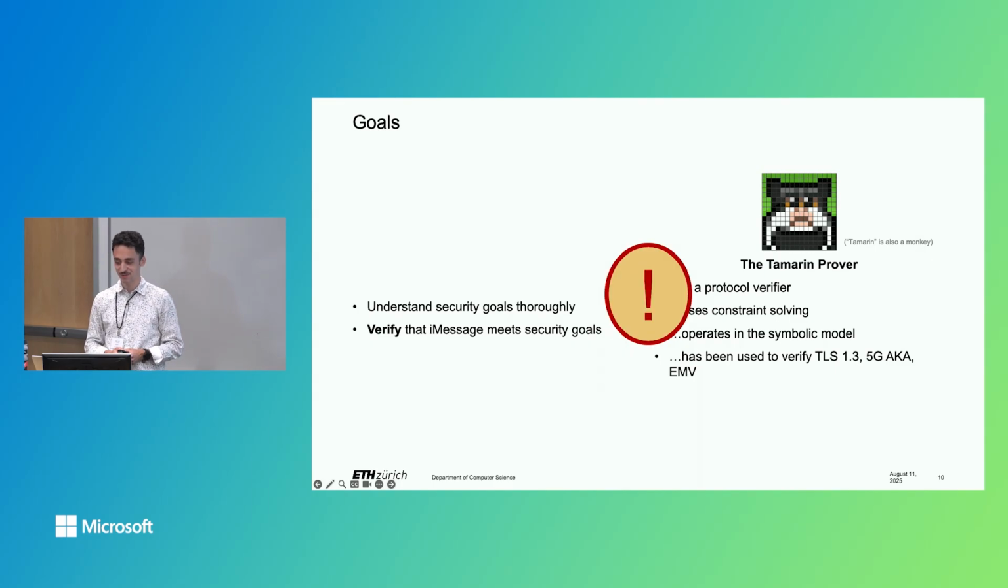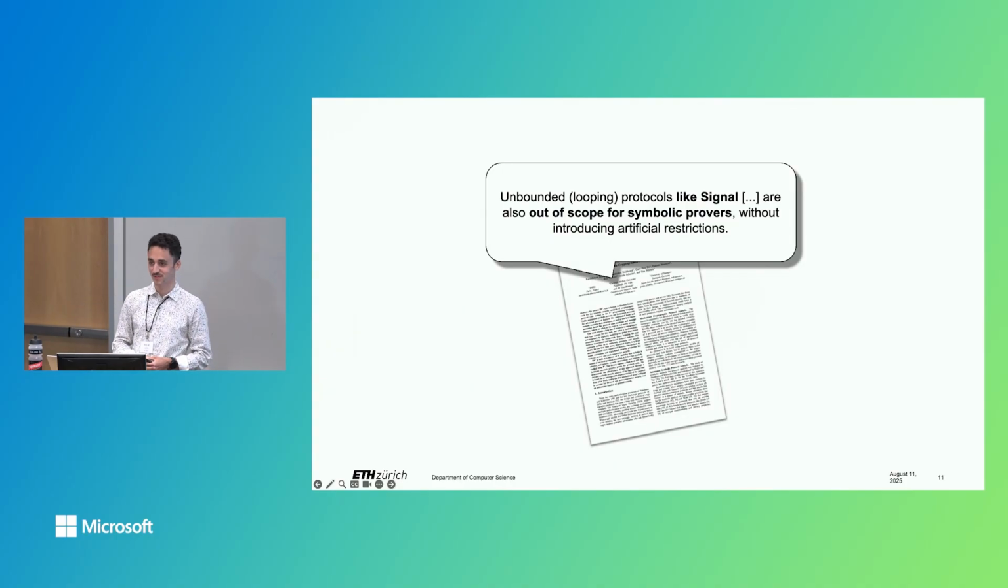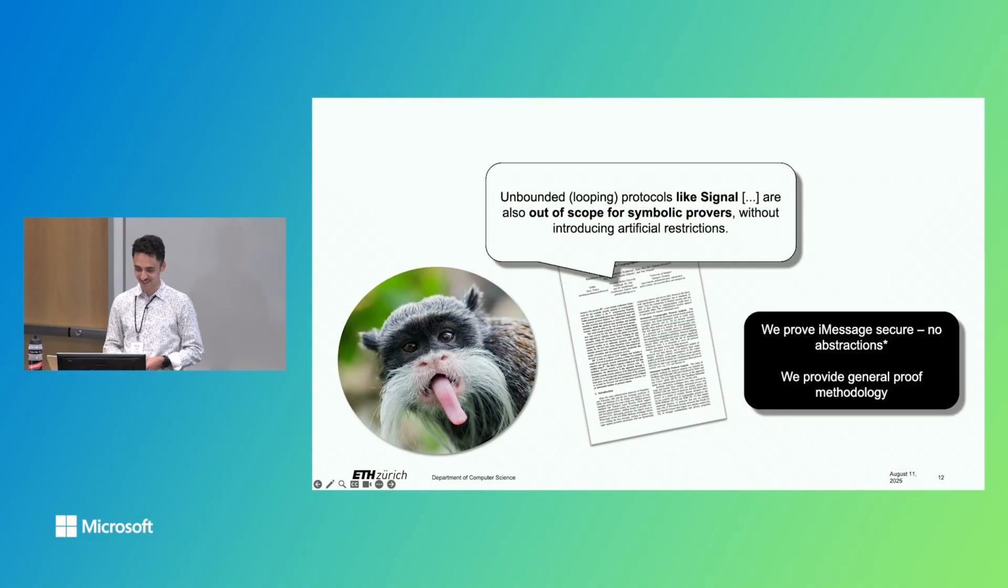But I have bad news for you. If you're to believe related work, then you'll find sentences like this, namely that unbounded looping protocols like Signal are unfortunately out of scope for symbolic provers without introducing artificial restrictions. And initially we thought that too when we started collaborating with Apple to analyze the protocol, but by me standing here, you probably already know the conclusion. So luckily we found that this is not the case. We were able to prove iMessage secure without any abstractions. I put a footnote there. And moreover, we provide a general proof methodology to do so.